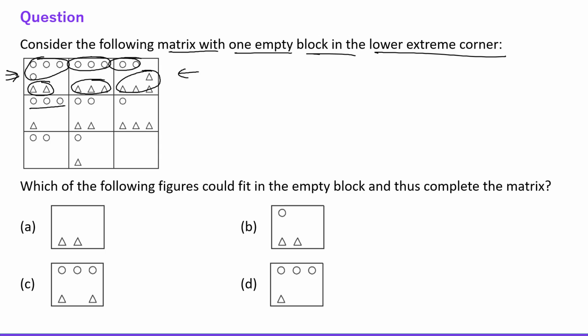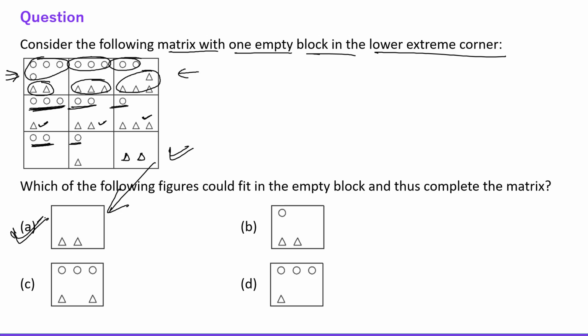Here, what is the pattern? Circle 3, then 2, then 1. Here circles are decreasing, so obviously triangles must be increasing: 1 triangle, 2 triangles, 3 triangles, right? Now here circles are again decreasing. 2 circles, 1 circle, obviously 0 circles, no circle has to be there. And here no triangle, 1 triangle, so obviously it is 2 triangles. 2 triangles and no circle. So this should be the answer, which is given in option number 1. So option A will be the correct choice, right everyone?